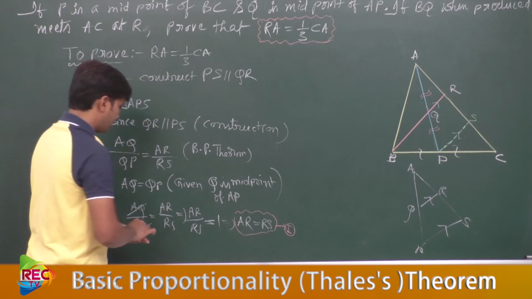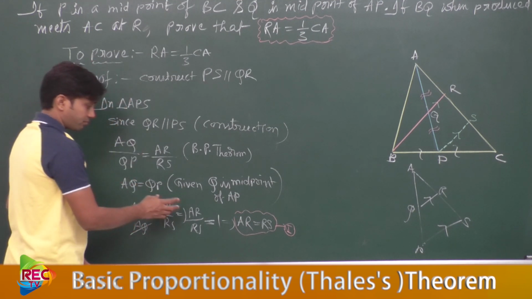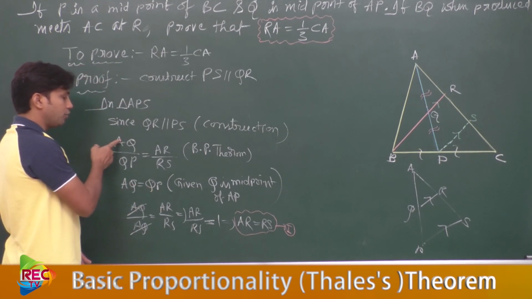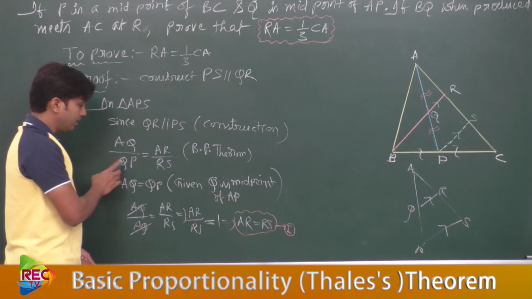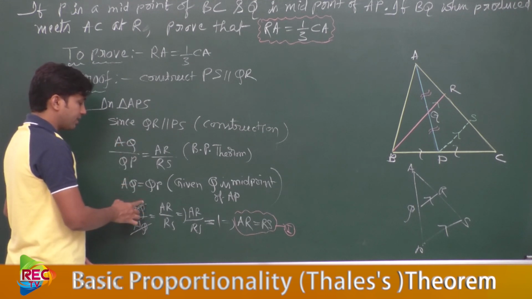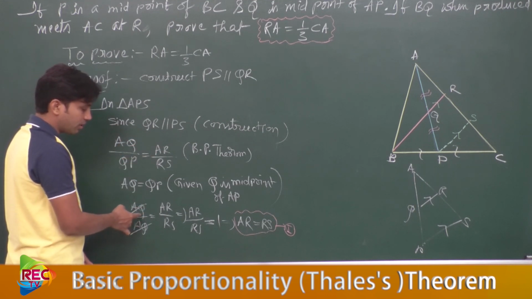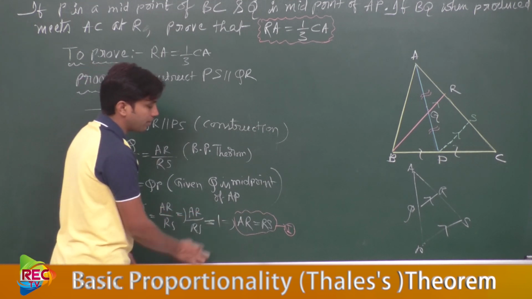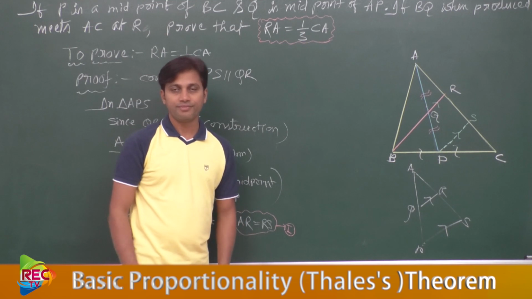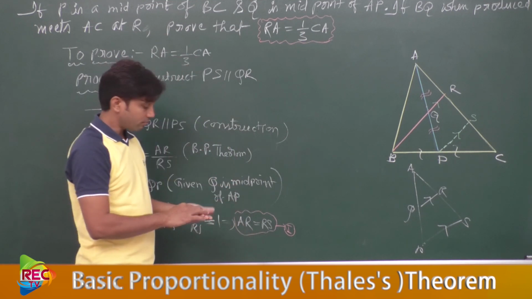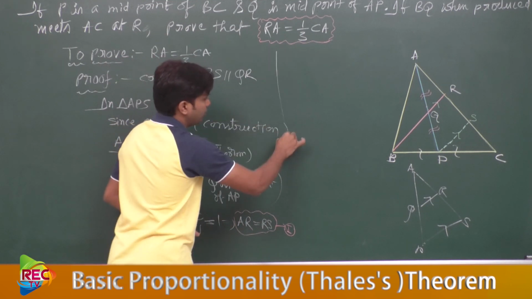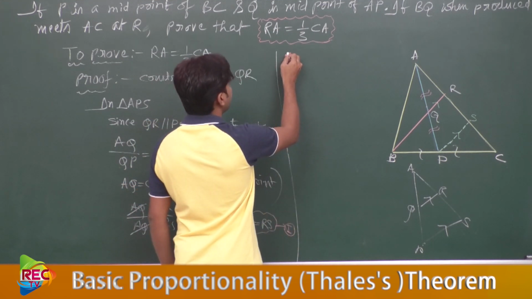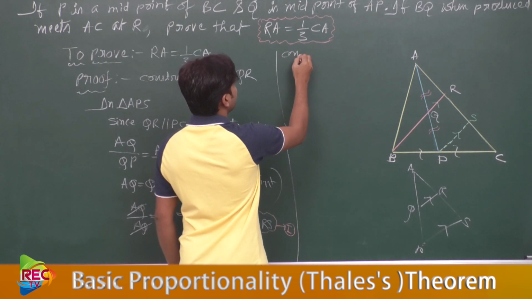Because these two are equal, the numerator and denominator are cancelled, and this fraction is equal to 1. Then RS is transferred to the other side, then AR equal to RS. That was the first condition we got. Now continue to the next part. Now consider another triangle.